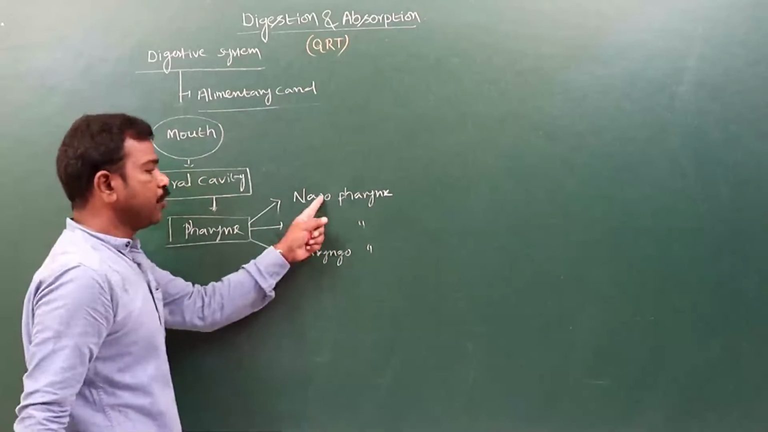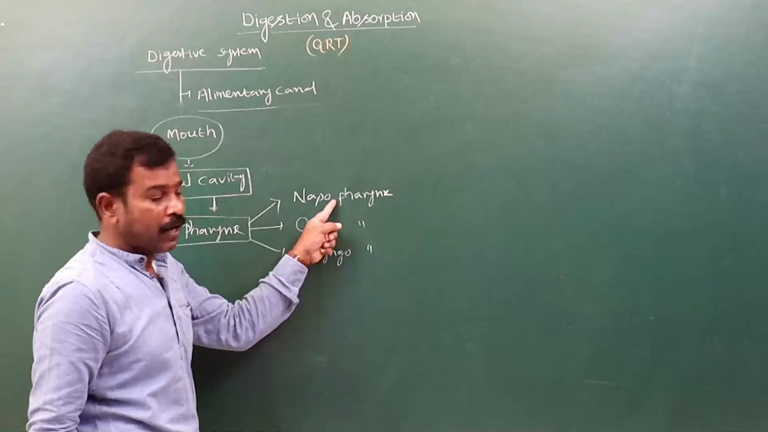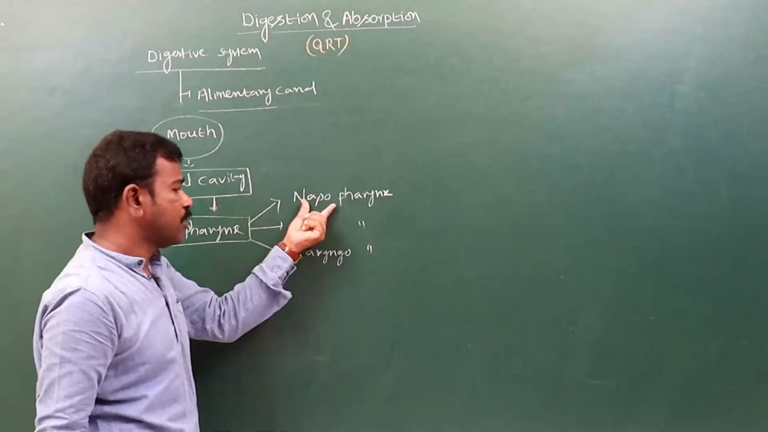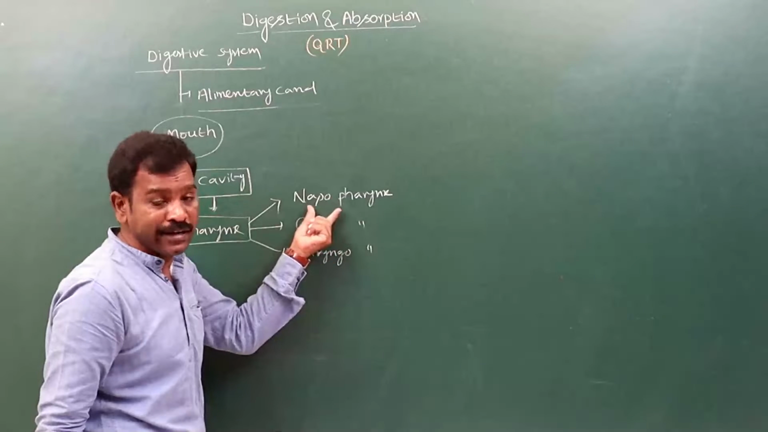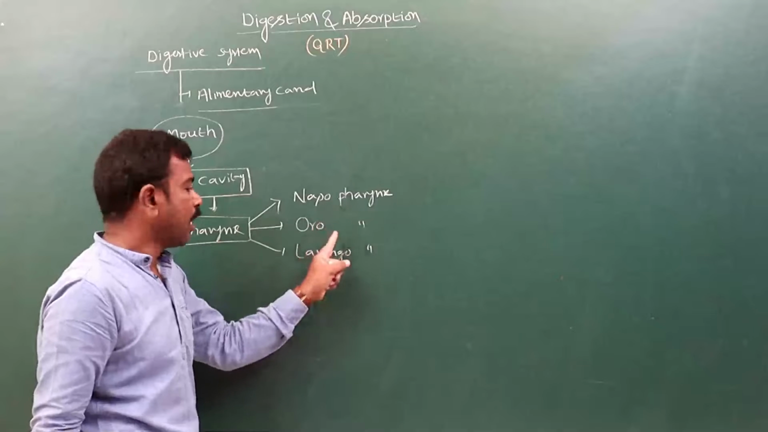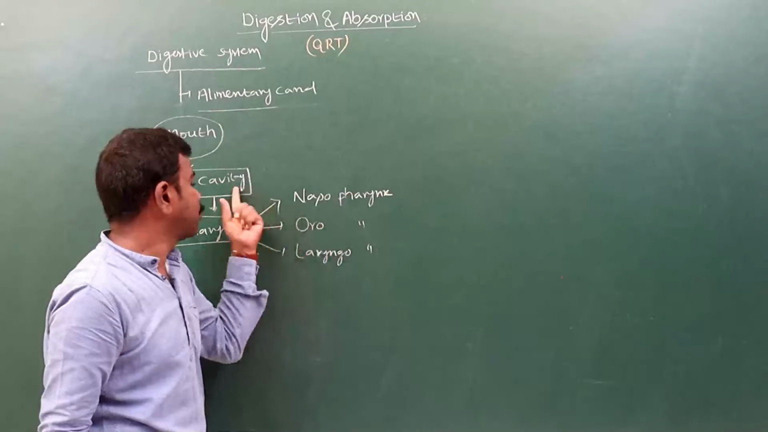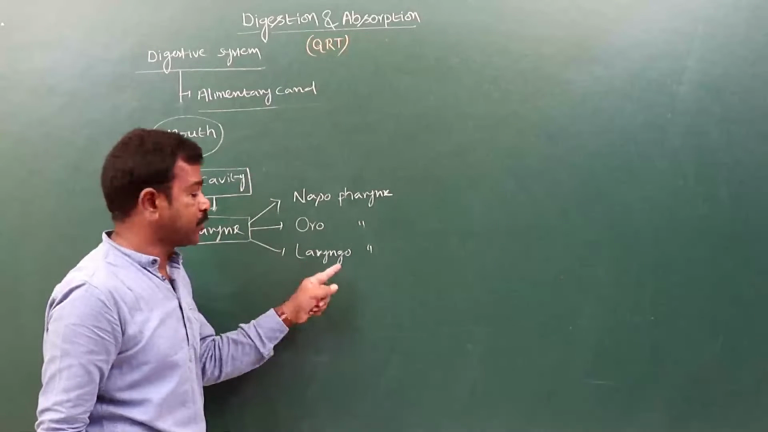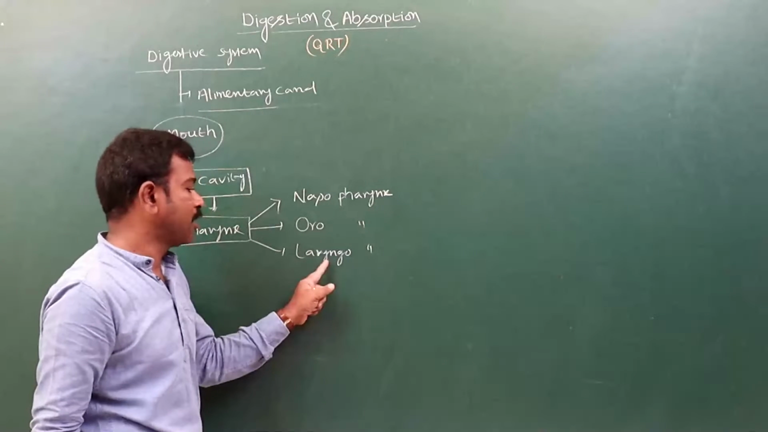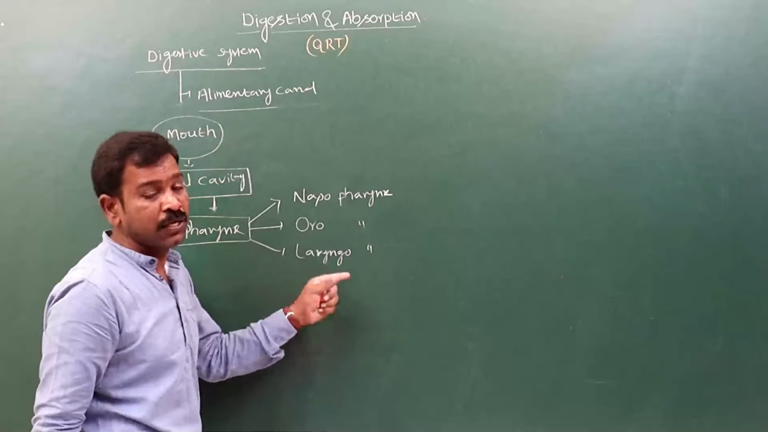Nasopharynx, oro, laryngo. Into the nasopharynx, one pair of eustachian tubes are opening, and at the same time internal nares or internal nostrils and tonsils are opening into the nasopharynx. And into the oropharynx, the oral cavity is opening. The laryngopharynx opens into the esophagus behind and into the larynx in front.